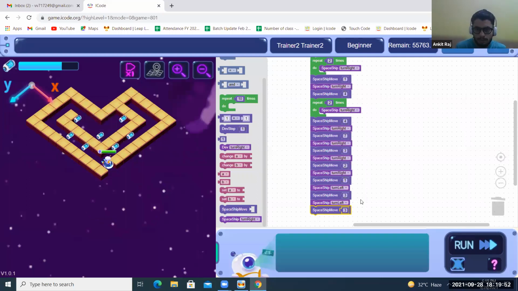Once you do it correctly, it will collect all the items. There is no sequence in the spaceship, so we take some other loops inside it, like a repeat. So it is coming 4, 7, 3, 2, 1 like that. From here to here.